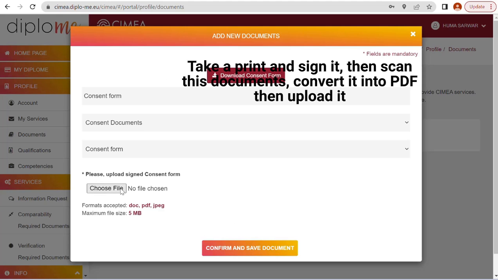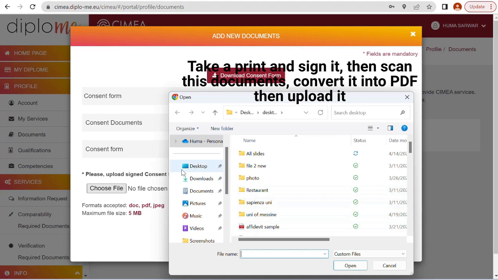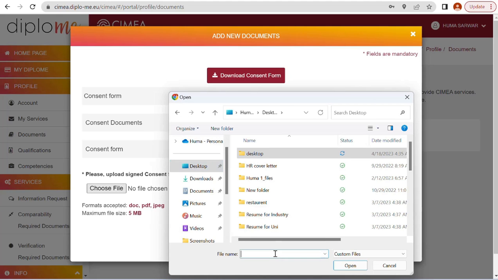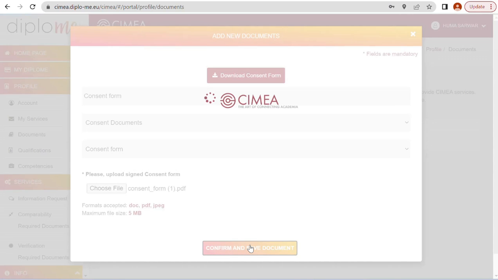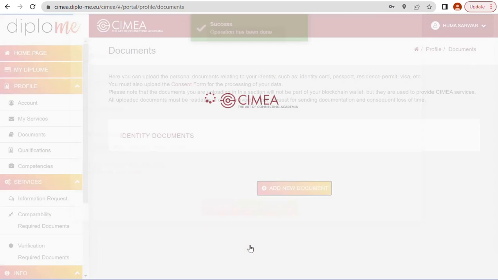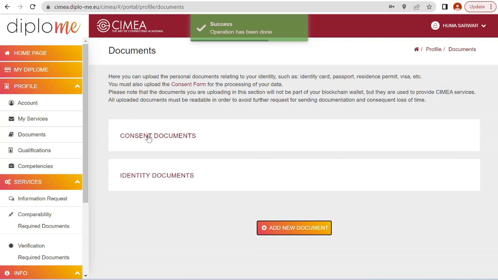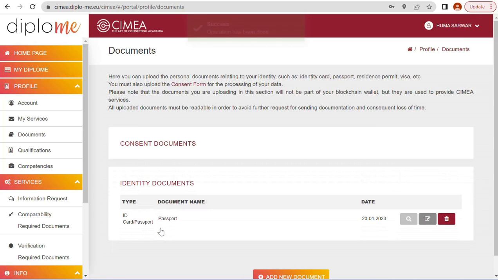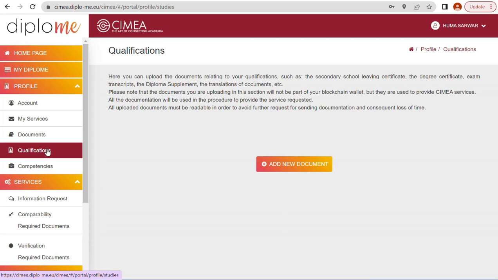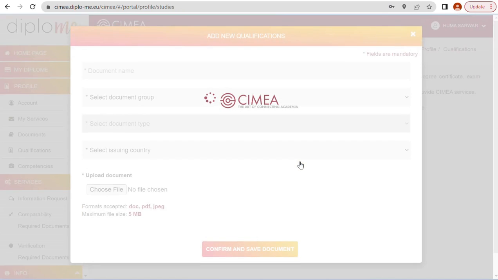Okay, choose file, consent form, open. So we have uploaded this file, and then confirm and save document. Okay, now we have uploaded our consent form and also identity document. So let's go to qualification, add new document.